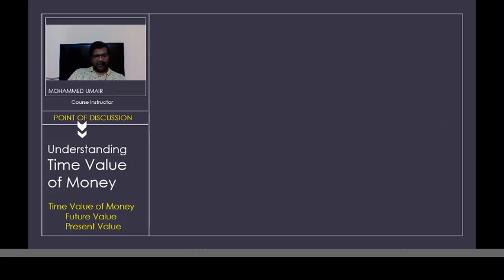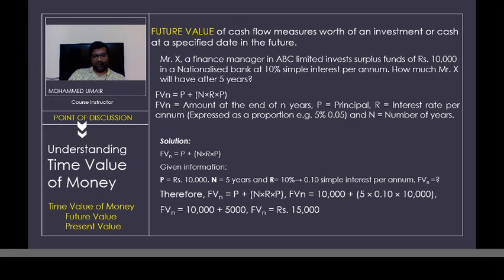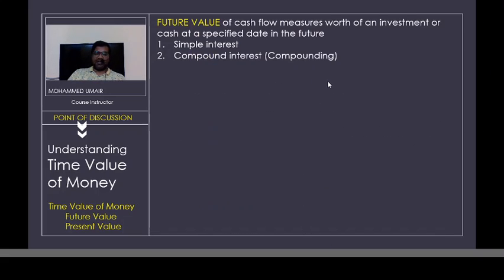Now in future value of money, we again have two kinds of interest. The previous example we saw is simple interest. But sometimes the banks can also offer us compound interest. Certain investments have the benefit of compounding. So what happens exactly in compounding? In simple interest, you get the interest on the principal invested.